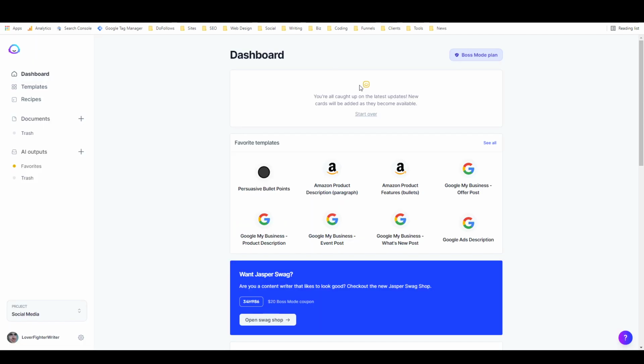But let's get back to the dashboard. This is just the main dashboard. It says which plan you're on. There will be news here. I've read it all, so it doesn't display anything right now, but there would be news there if I hadn't already read it all. Here are some of my most used templates. We'll get into those later.